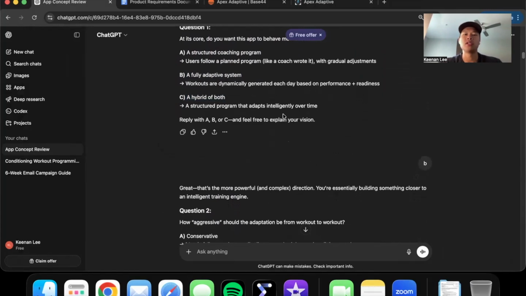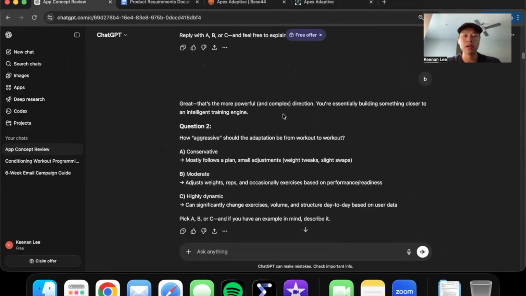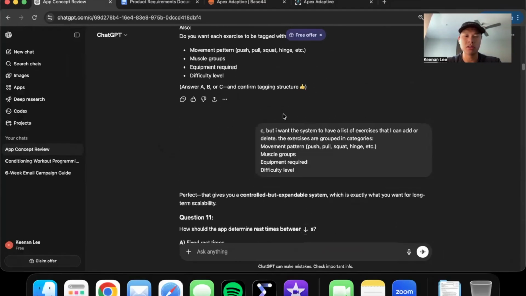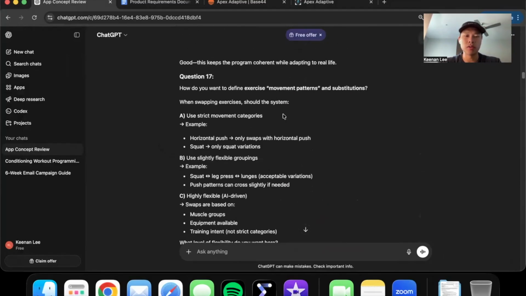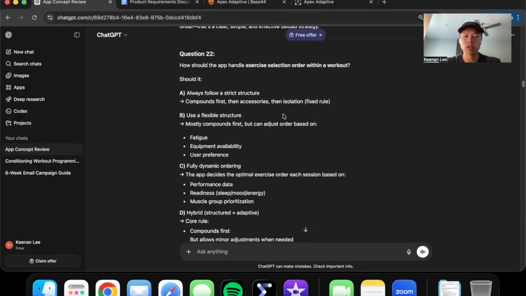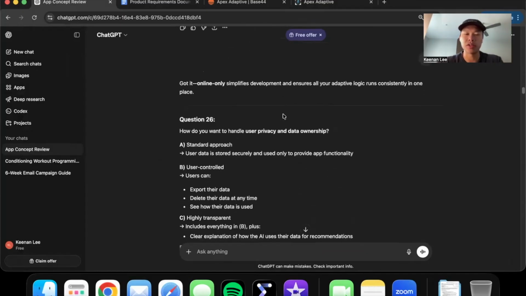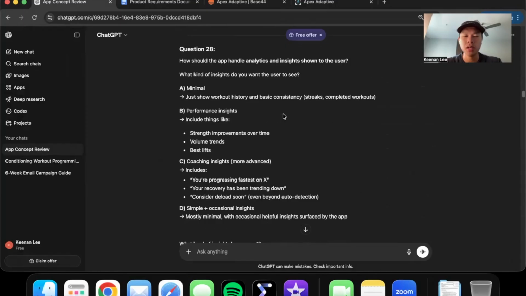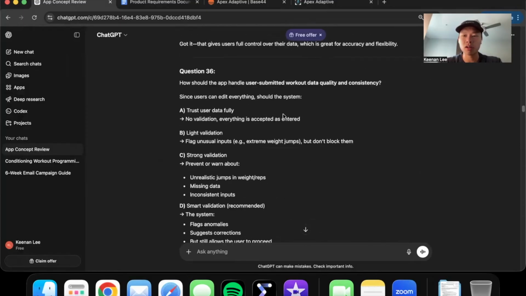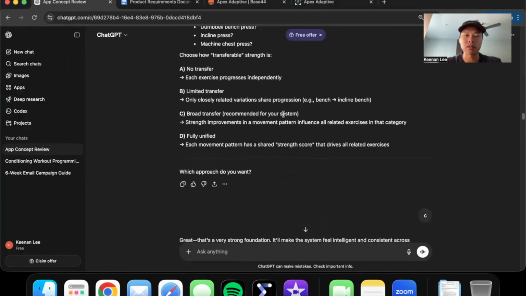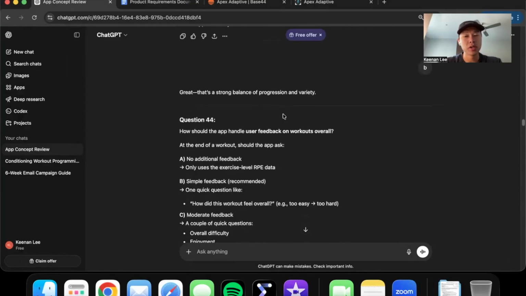So the workouts are generated dynamically each day based on the performance and readiness survey and the previous workout. They asked me close to 50 questions. I didn't even realize there were so many questions, but I just answered really quickly. I mean, just not official or final. I'm not publishing this app. So scroll all the way down here. I kept giving them answers. It was really good questions.